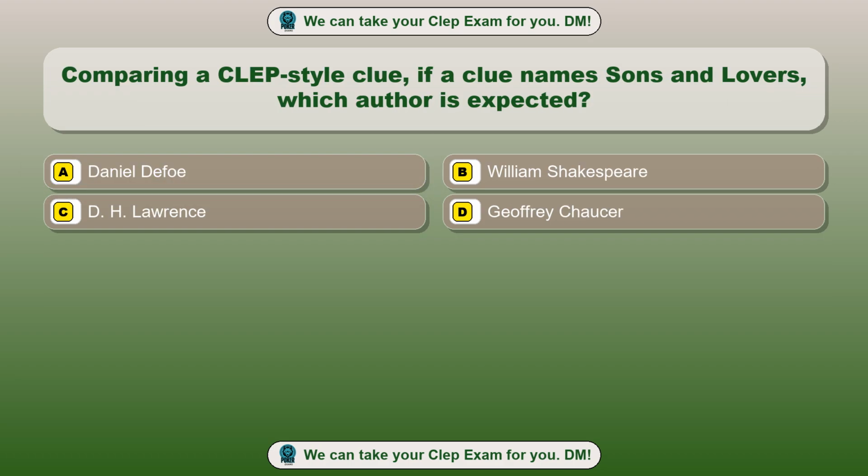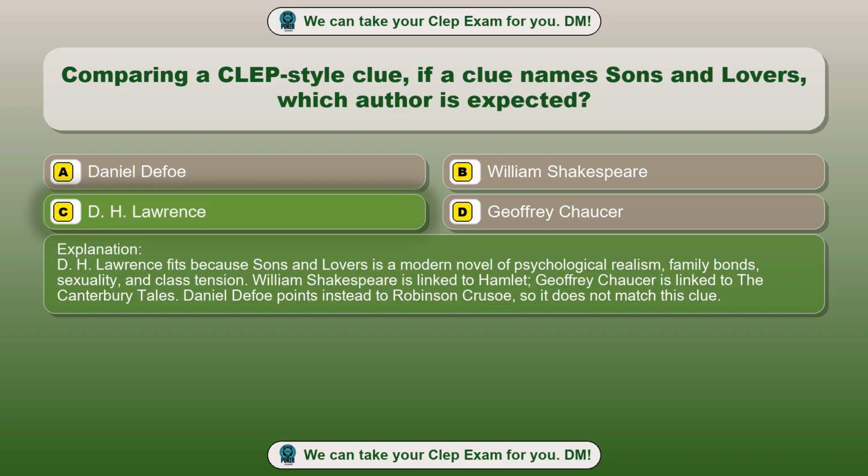Question 90. Comparing a CLEP-style clue. If a clue names Sons and Lovers, which author is expected? Option A. Daniel Defoe. Option B. William Shakespeare. Option C. D.H. Lawrence. Option D. Geoffrey Chaucer. The correct answer is option C. D.H. Lawrence. D.H. Lawrence fits because Sons and Lovers is a modern novel of psychological realism, family bonds, sexuality, and class tension. William Shakespeare is linked to Hamlet. Geoffrey Chaucer is linked to the Canterbury Tales. Daniel Defoe points instead to Robinson Crusoe, so it does not match this clue.